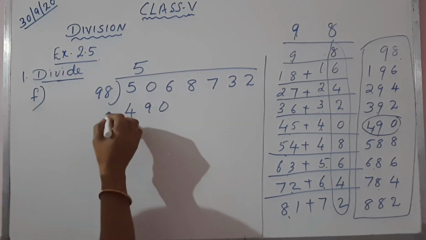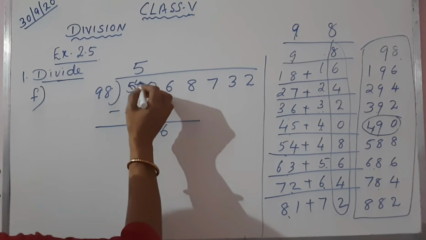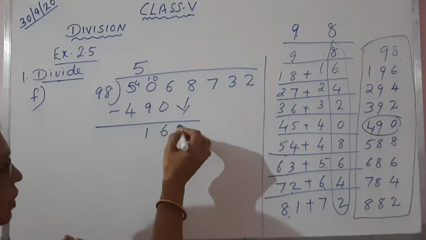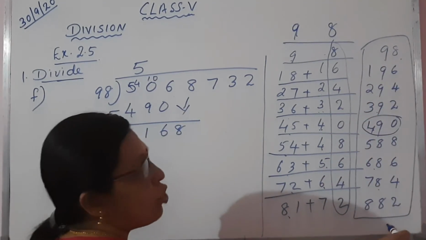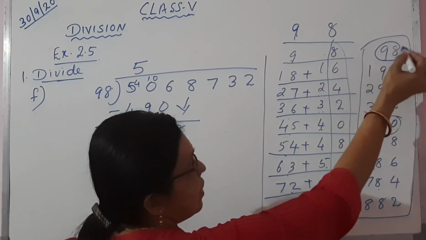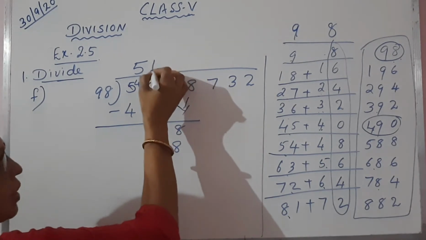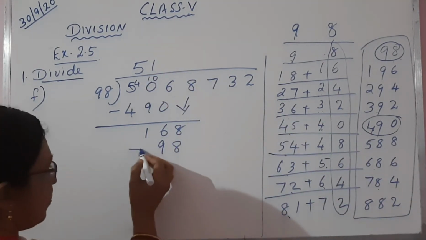Quotient. Now we should do subtraction. 6 minus 0, 6. Borrow 10, 10 minus 9, 1. Bring down 8, 168. Go through the table here. Is 168 there? No. But the number less than 168 is 98. So we can write 98 here. How many times? Only one time. The first number in the 98 table, that is 98.